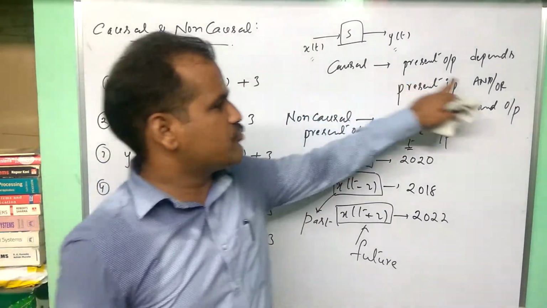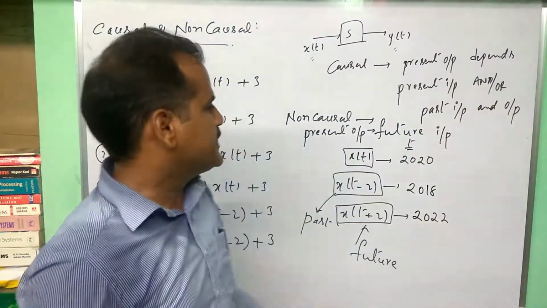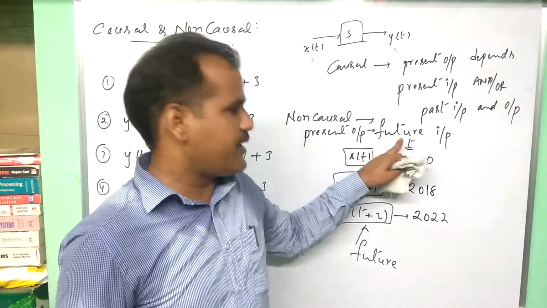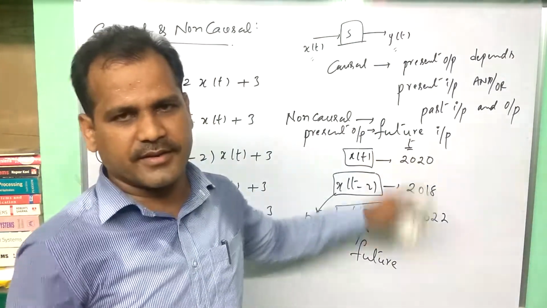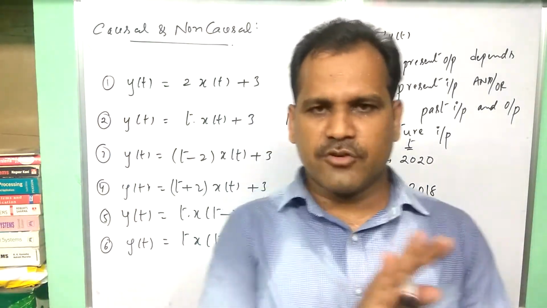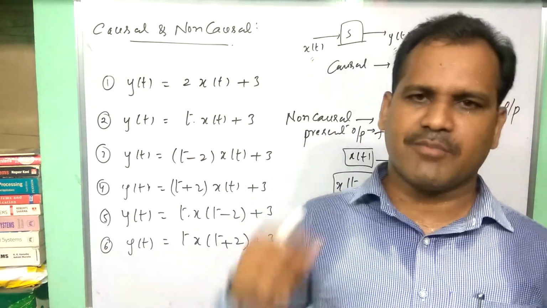In a causal system, there is no future value of either input or output. In a non-causal system, there should be a future value. Simply we can define it like that. We can remember: causal system is no future, non-causal system is there must be future.